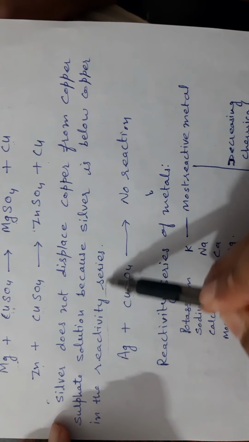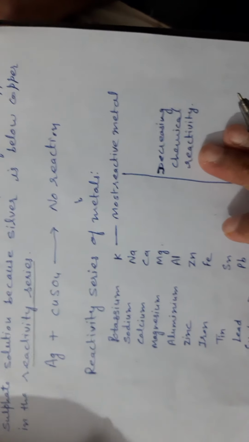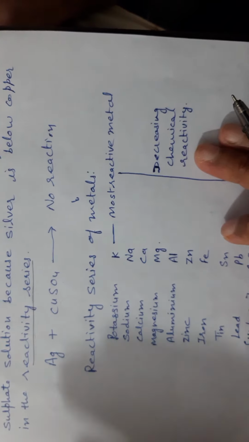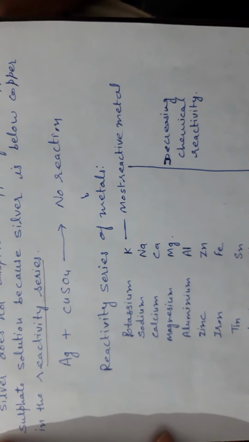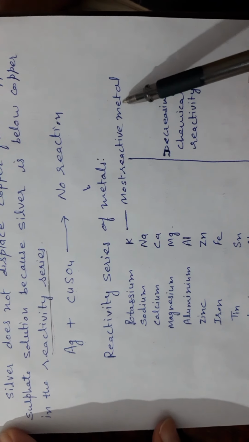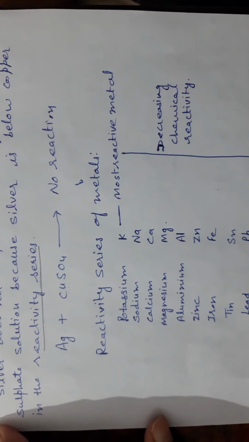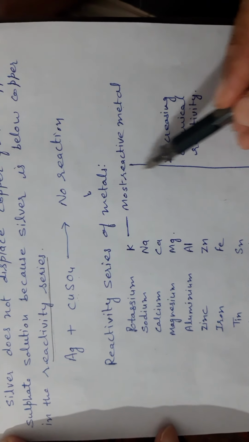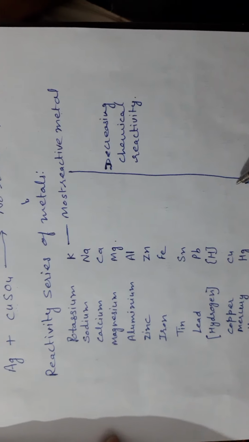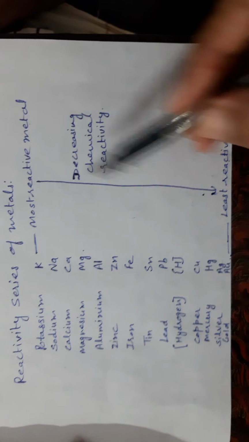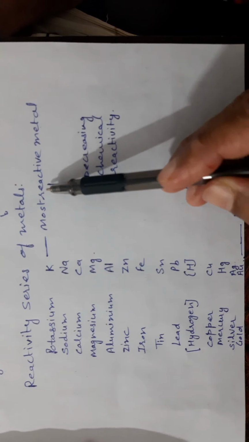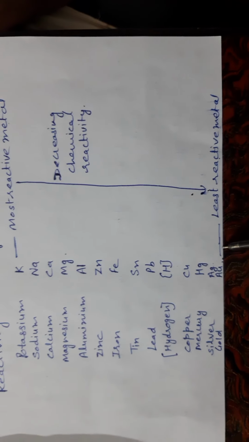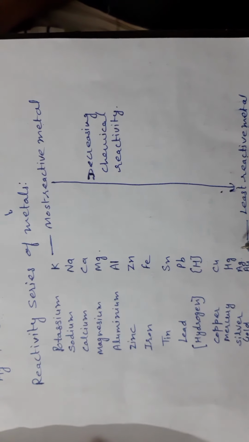Now what is this reactivity series? The reactivity series of metals is a list of metals in decreasing order of reactivity. The higher, the more reactive the metal, and at the bottom the least reactive metal. This is a decreasing order of the metals' chemical reactivity. It means potassium is the most reactive metal and gold is the least reactive metal. You have to learn this order also.